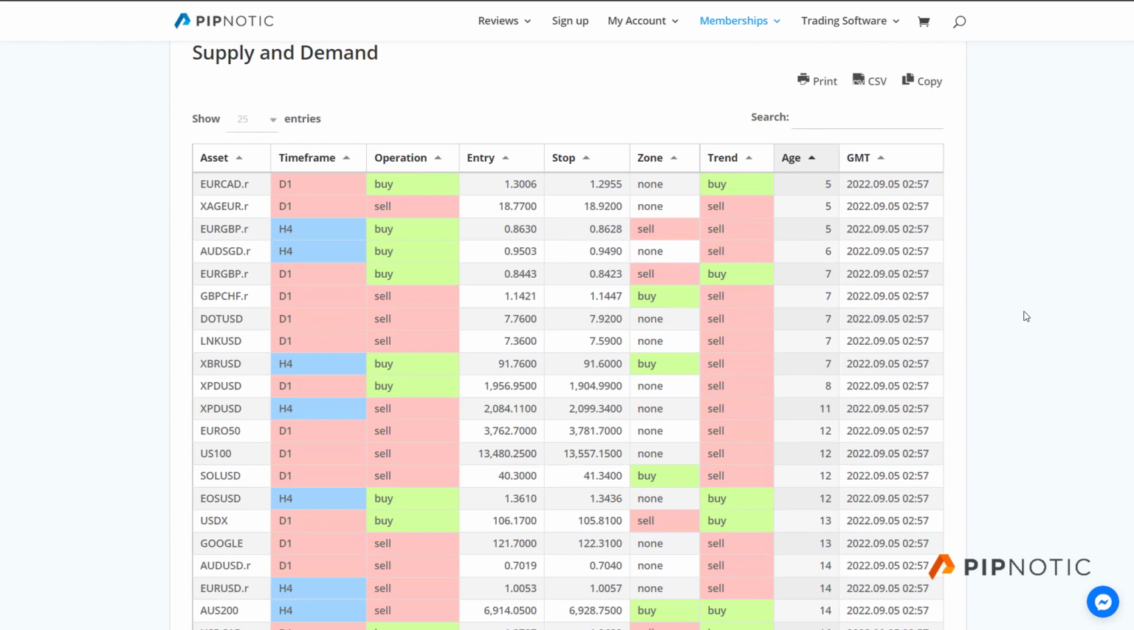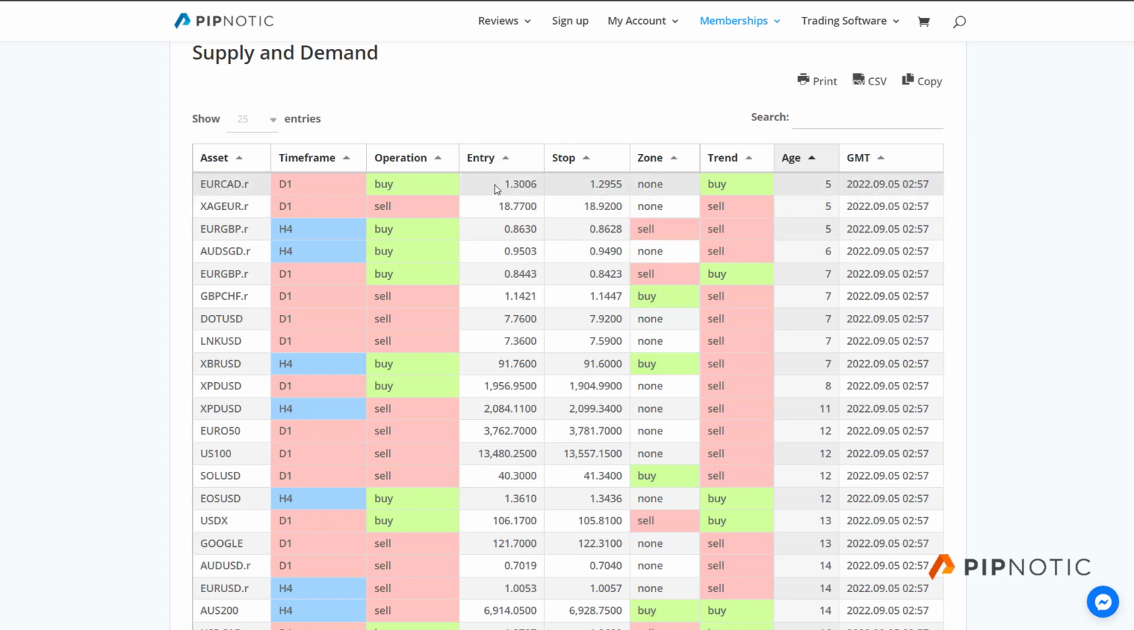And what it is doing, it is analyzing historical asset prices, and it is looking for liquidity voids, price imbalances, and things like this. And it is identifying entry prices based on that. And these can be used as inspiration for trades. I wouldn't trade them as they are because we are not a signal service at Pipnotic, but we are showing you where prices are likely to sell from.